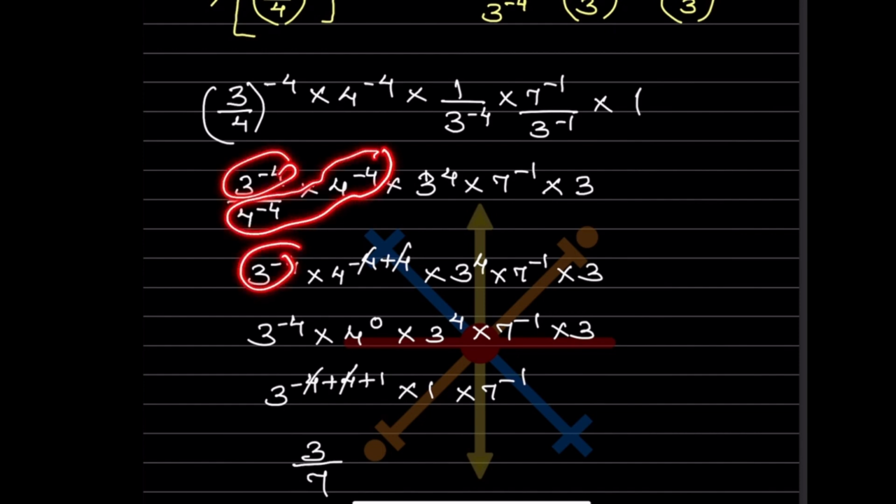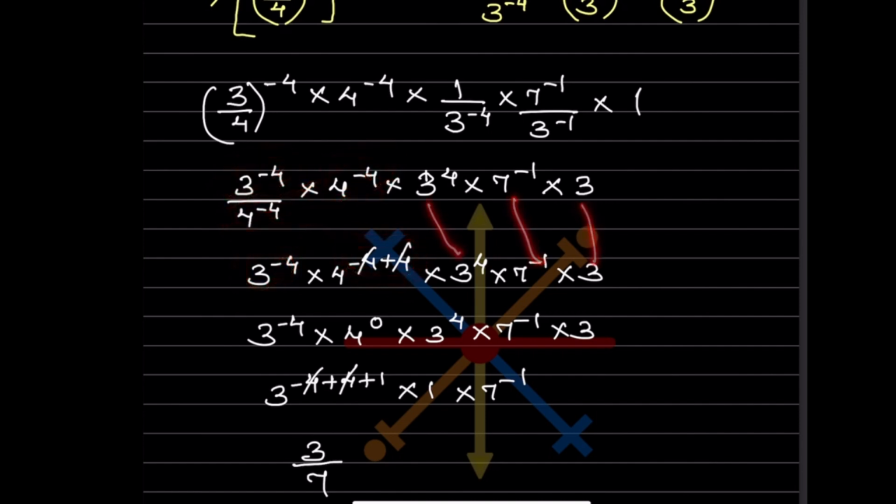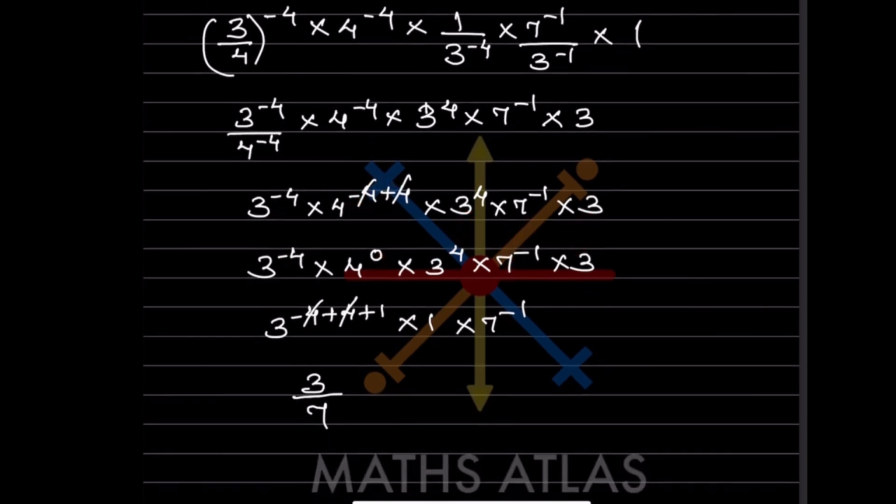This is 4. So 4 raised to minus 4 divided by minus becomes plus. So minus 4 plus 4. This as it is. So what will you do here? This keep as it is. This is going to be 4 raised to 0. Let us keep as it is. Now what will you do?